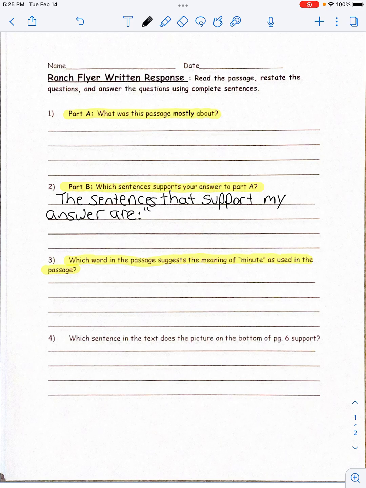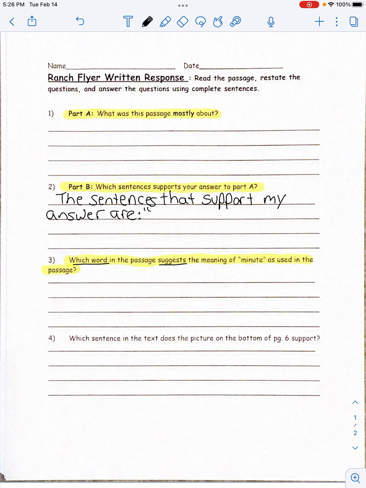Suggest means to give a clue to the meaning. So this one word that we're looking for is going to be a clue that helped us decide what the word minute meant in this passage.